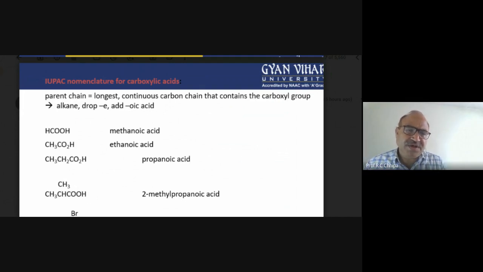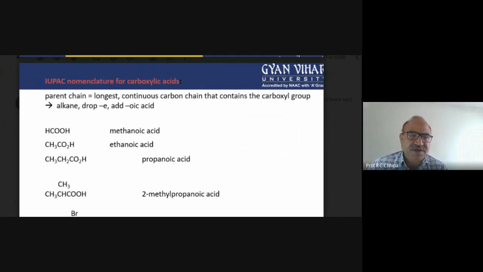So, a simple one: methane, one carboxylic acid carbon atom. Here, methane is a continuous long chain with one carbon atom, and from the methane the E is dropped, and the number of carbon atoms is 1. So methane becomes methanoic acid. So this is the IUPAC name.